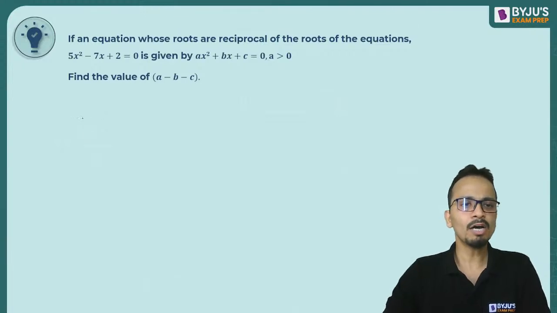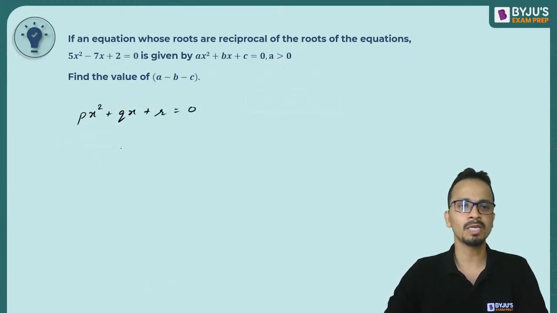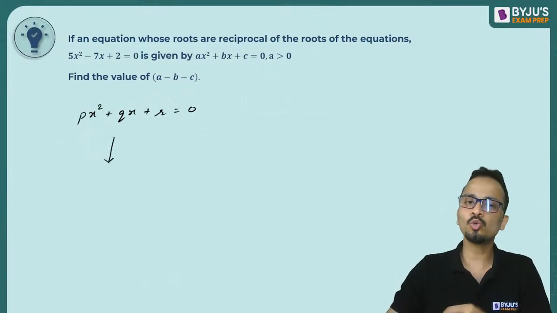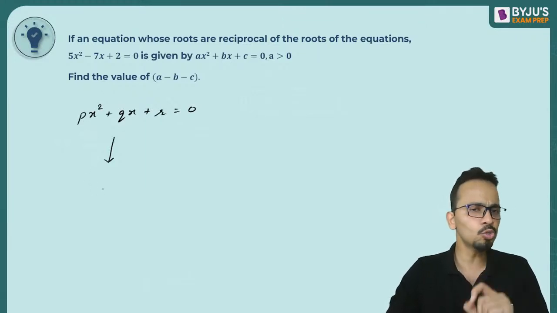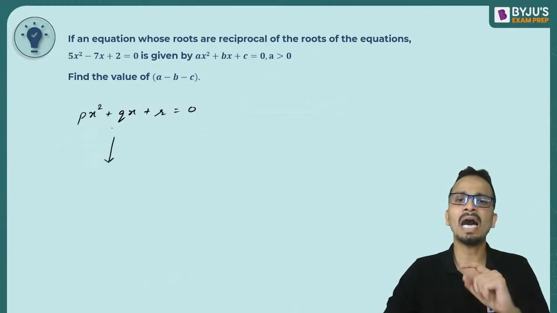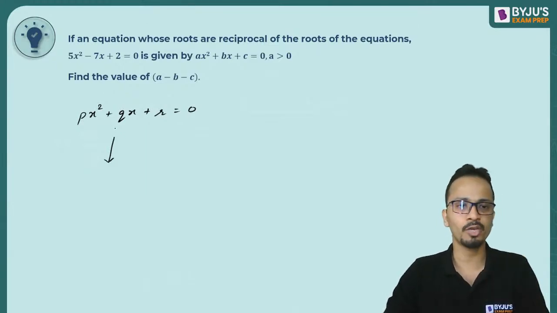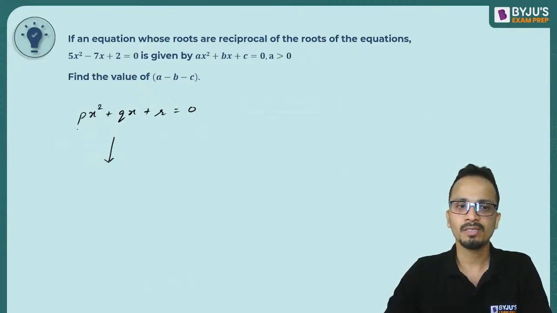Now for a given equation, let's say px square plus qx plus r equal to 0, if another equation is to have roots that are reciprocals of the roots of the given equation, the new equation can be formed by just interchanging the coefficients.